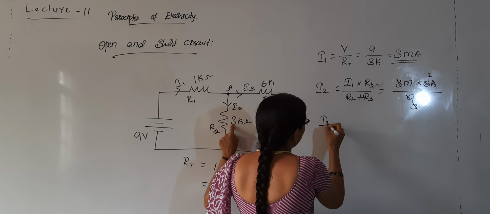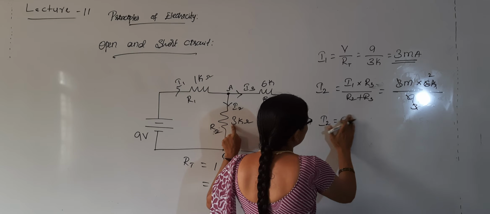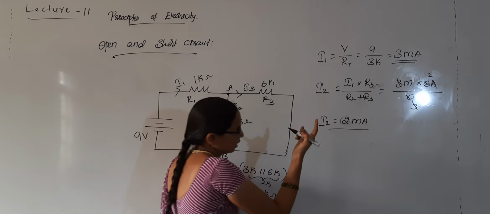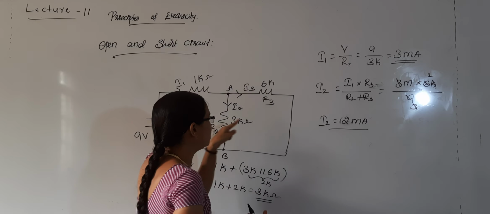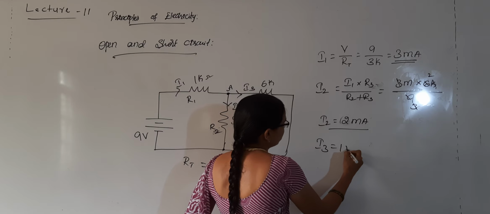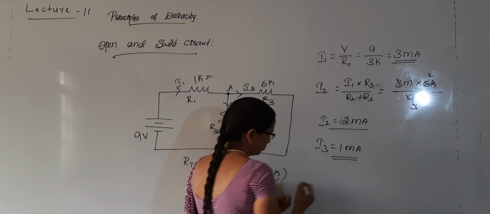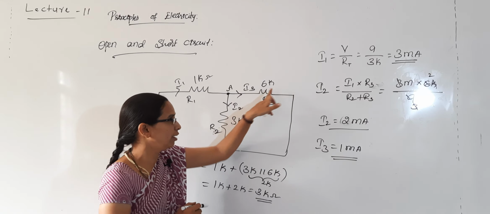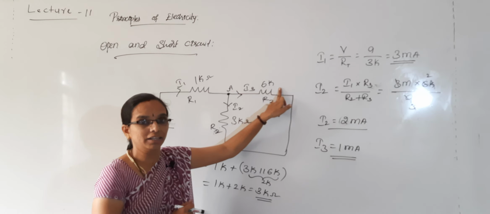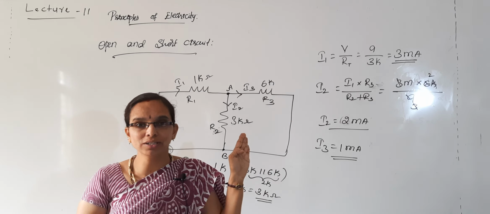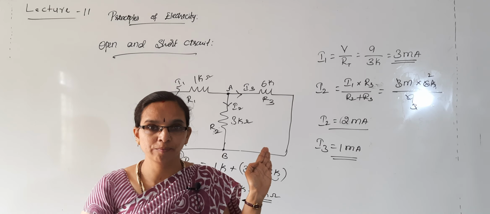I will get I2 as 2 milliamperes. Obviously main current is 3 milliamperes, I2 is 2 milliamperes, and I3 will be 1 milliampere. Here you can also observe that less current flows where the resistance value is higher. This is the case when this circuit is in the normal position.